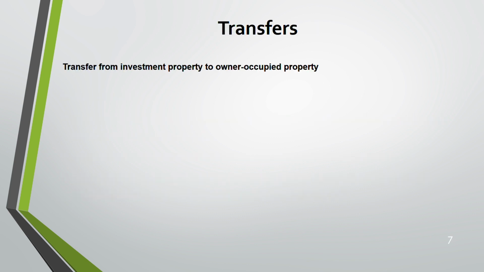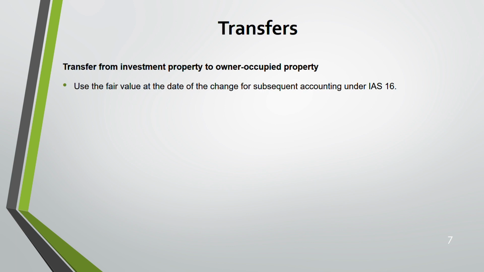Transfer, to or from. You're transferring another asset to investment property, or investment property to some other asset. Both ways you have to know the rules. There are four. The first one is where you are transferring the investment property to an owner occupied property. Owner occupied is IAS 16, remember. So from IAS 40 you are changing to IAS 16.